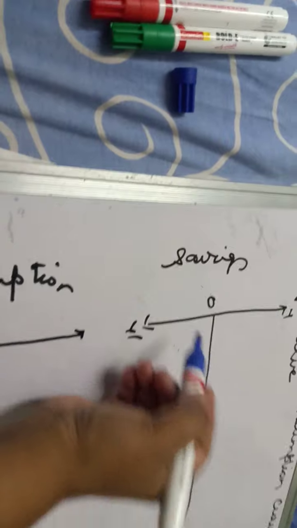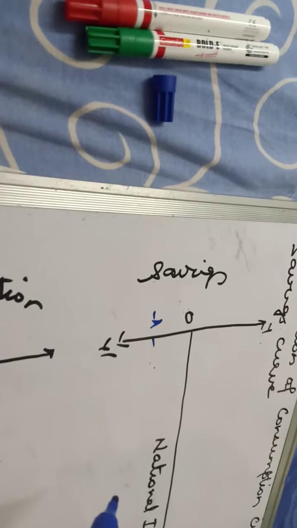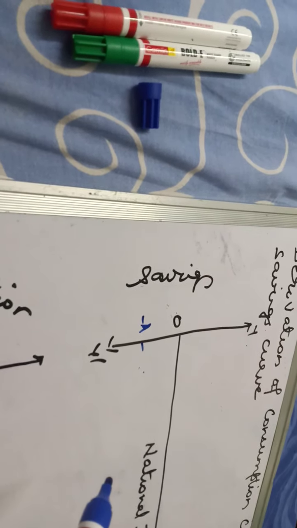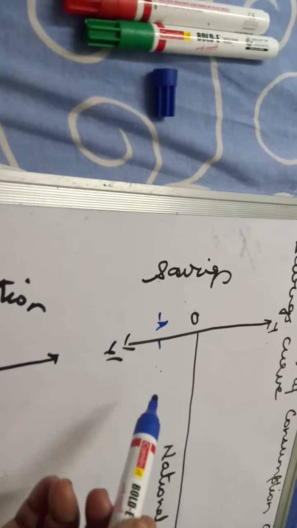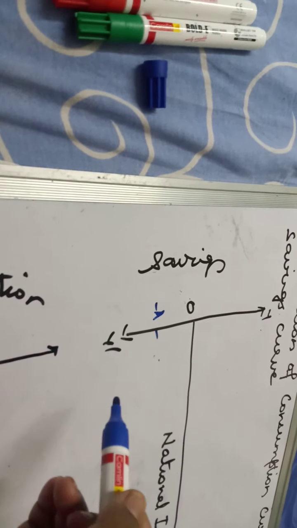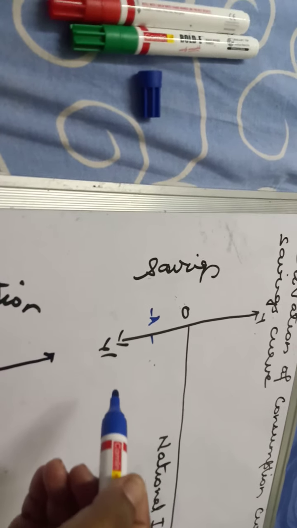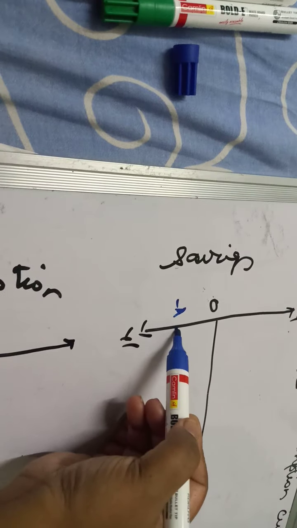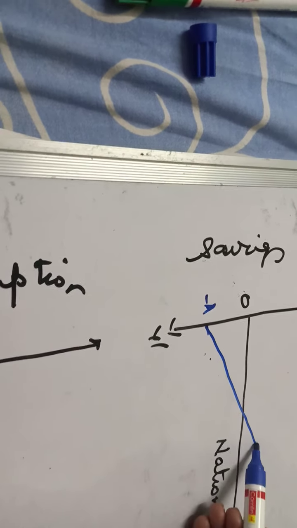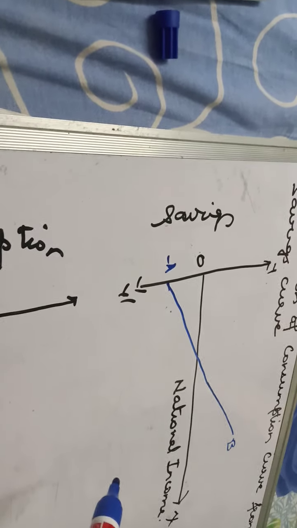So we're going to make a saving curve. The saving curve starts from minus. At 0 level of income you have a dissaving of minus OA. Now this minus OA at 0 level of income indicates the minimum consumption required at 0 level of income, for which you need to have a dissaving of minus OA. Your saving curve is a positive sloping curve. As income increases, your saving also increases.